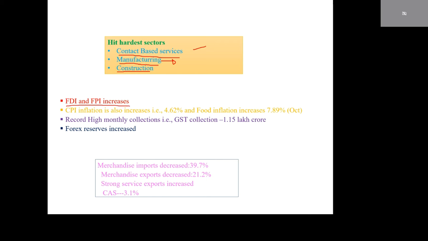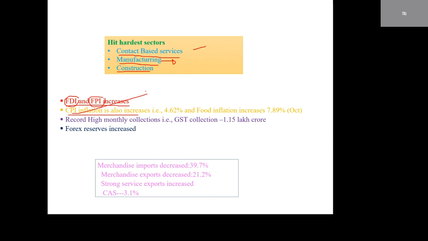FDI and FPI increase. When foreign people invest in India, that comes under foreign direct investment, whereas when foreign people invest in the stock markets here, that comes under foreign portfolio investment. Both increase. This is useful to increase our GDP growth rate at constant prices, whereas CPI inflation increases.